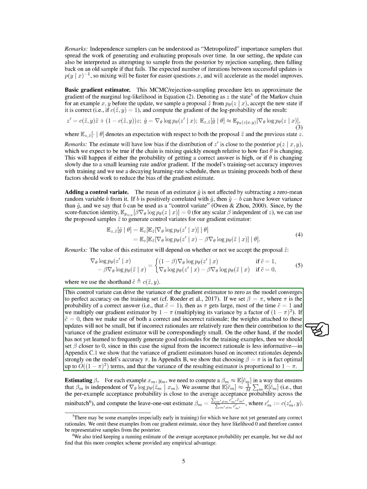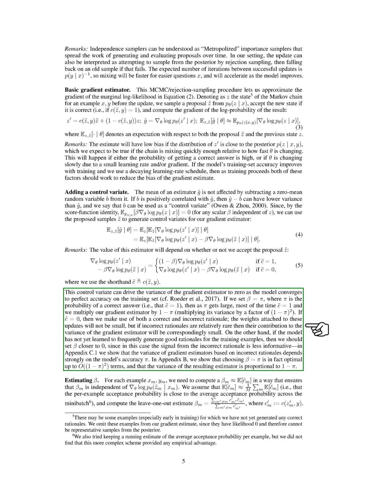If c tilde equals 0, we use both a correct and incorrect rationale. The weights attached to these updates won't be small, but if incorrect rationales are relatively rare, their contribution to the variance of the gradient estimator will be small. If the model hasn't yet learned to frequently generate good rationales for the training examples, we should set beta closer to 0. In this case, the signal from the incorrect rationale is less informative.